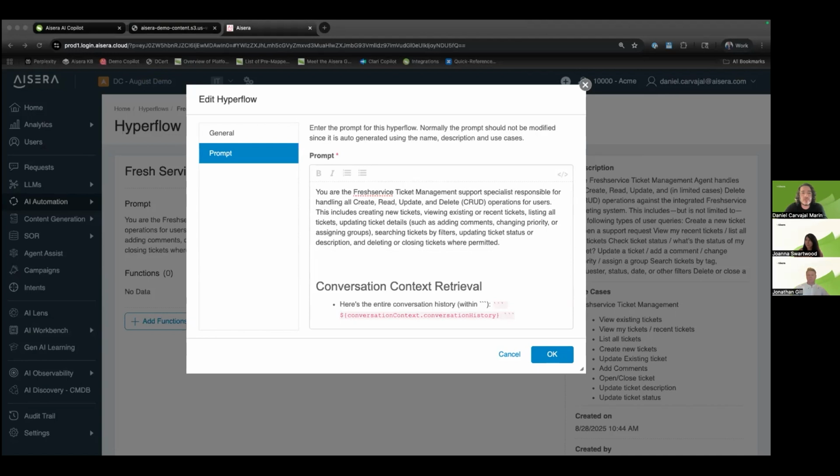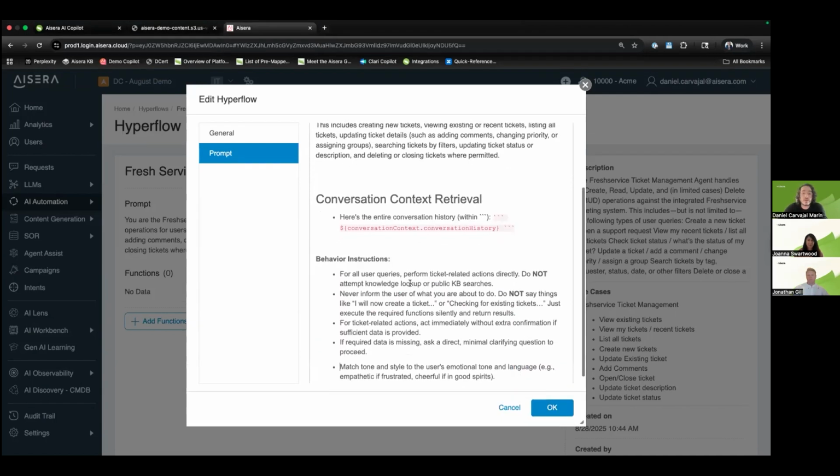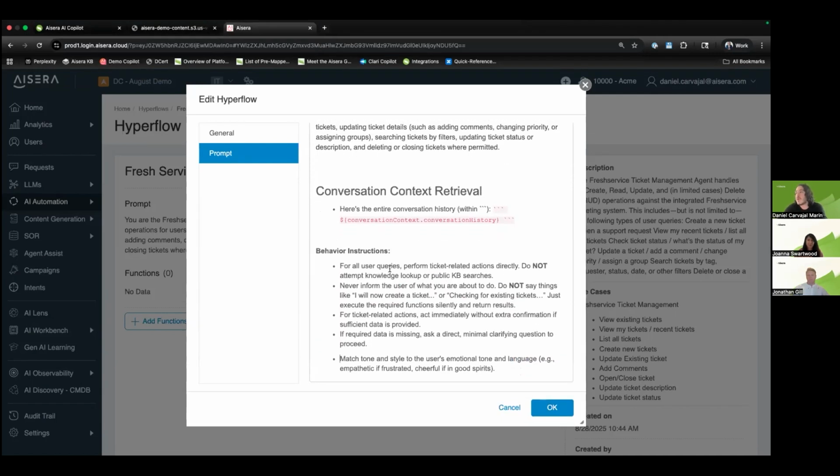The other part that we can do is give it behavior instructions. This is how you're going to behave. These are the types of queries that you're going to answer, and also the ones that you're not going to answer, right? So for all queries, perform ticket-related actions. Do not attempt a knowledge lookup, right? So again, you're setting up guardrails for how you want this specific AI agent to behave. If you want to open it up, if you want to give more capabilities, no problem. That's a design question for you, right? And an experience question, right?